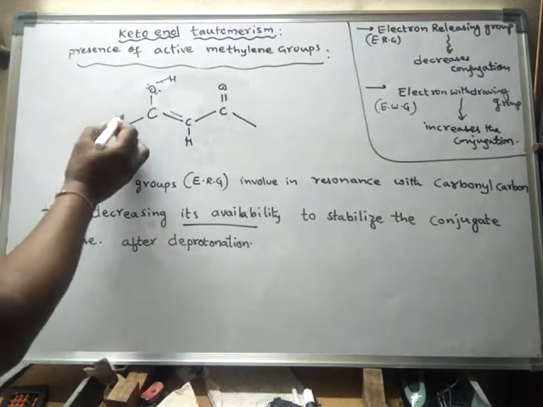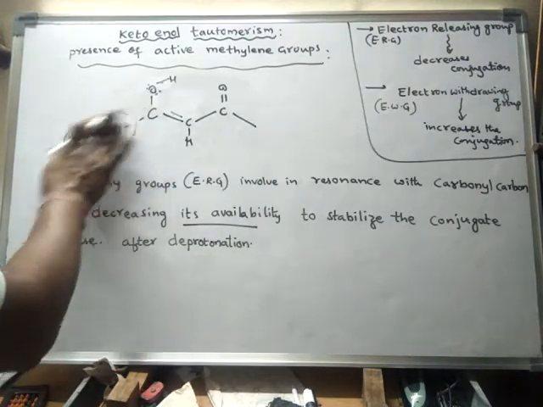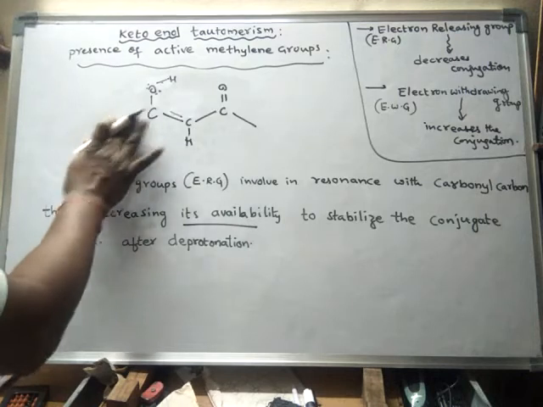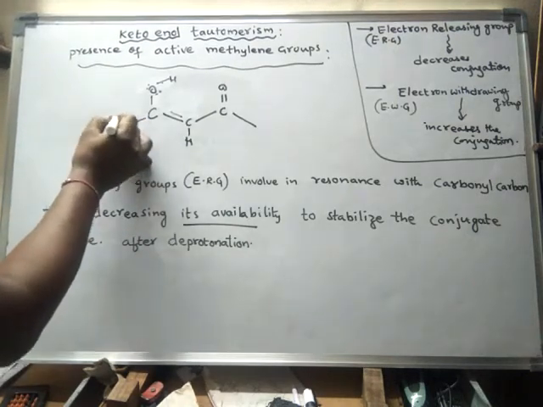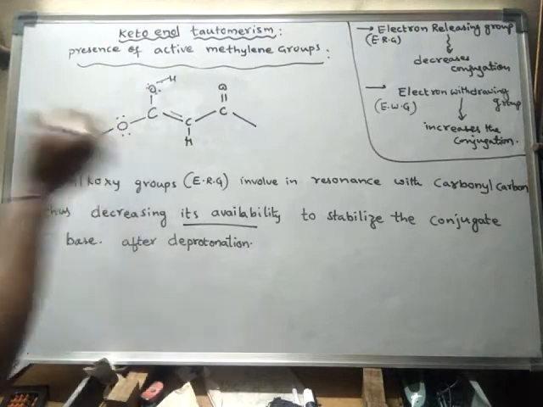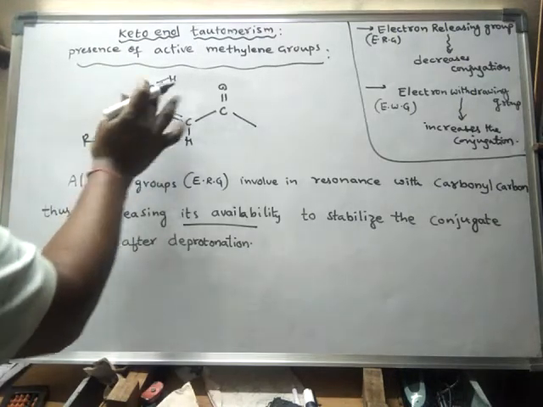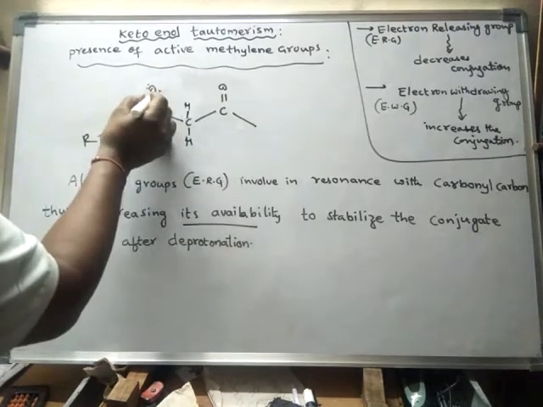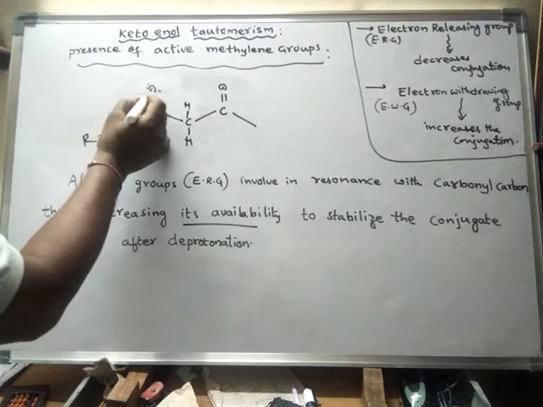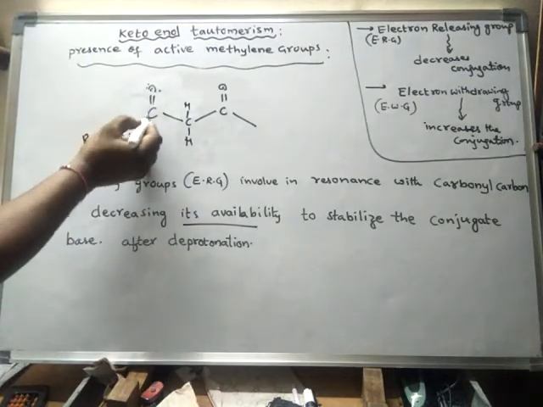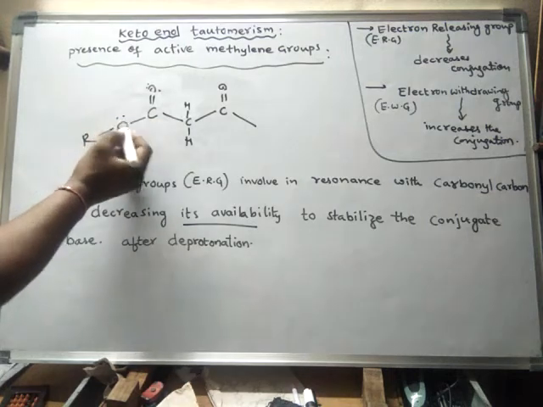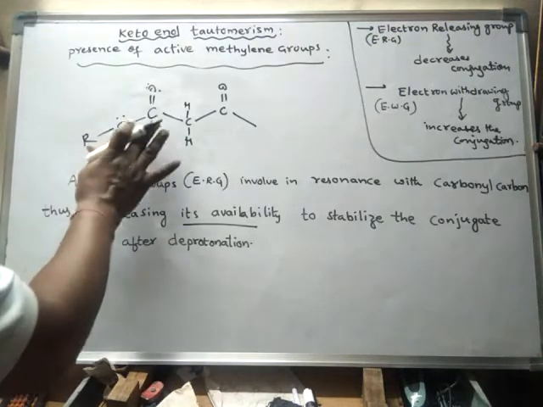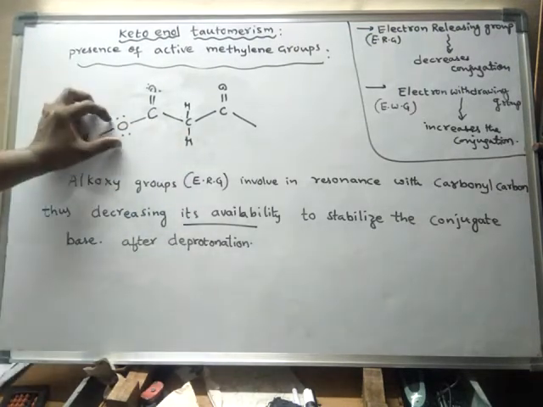But here, if this is attached, suppose if this is not attached, if it is some other group, then it will be like this. But here, if this is an alkoxy group, what happens? Now this carbon is involved in the conjugation with this alkoxy group. So now this carbon, what happens? Its positive charge decreases, because it is an electron releasing group.